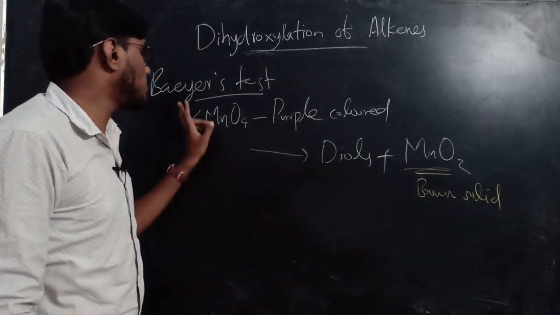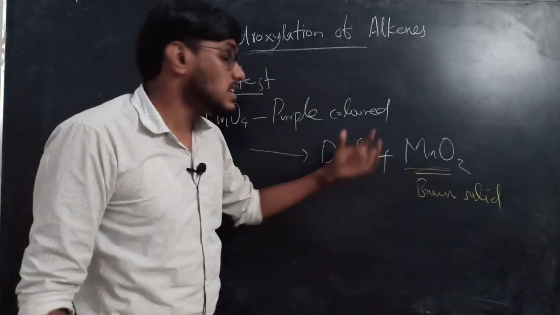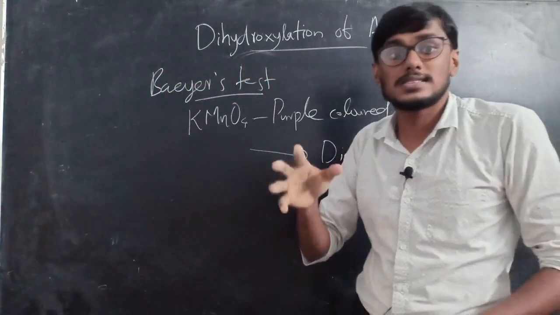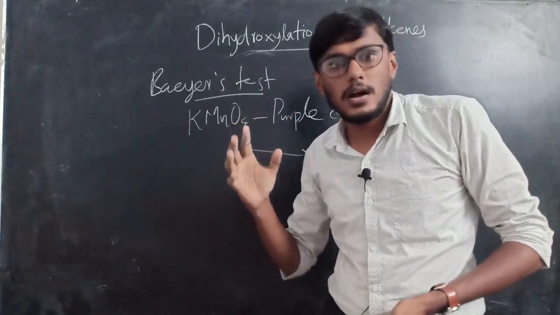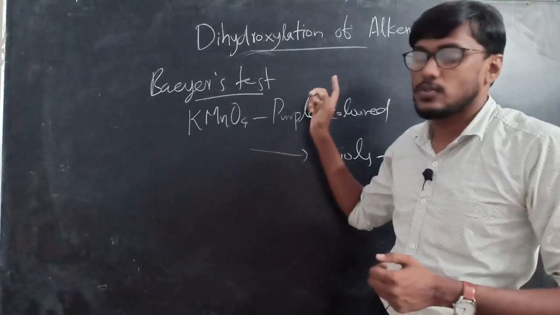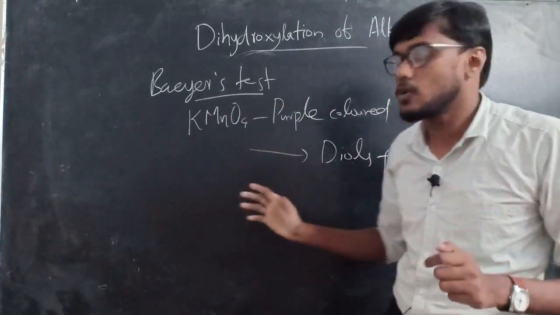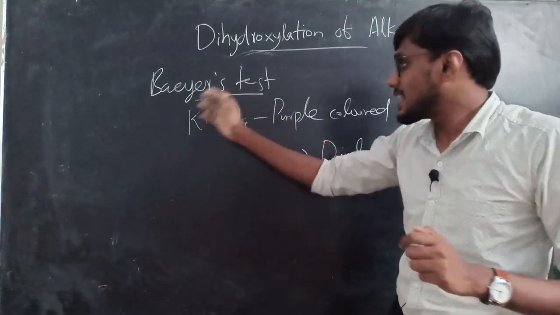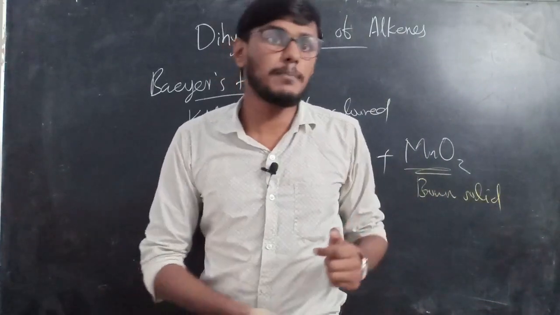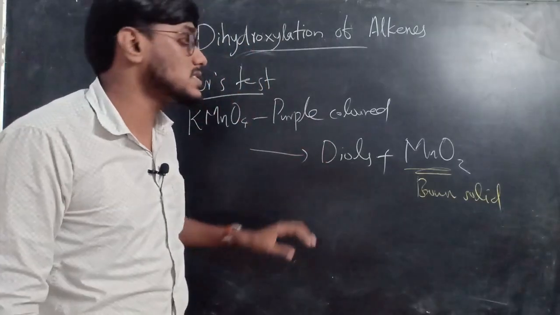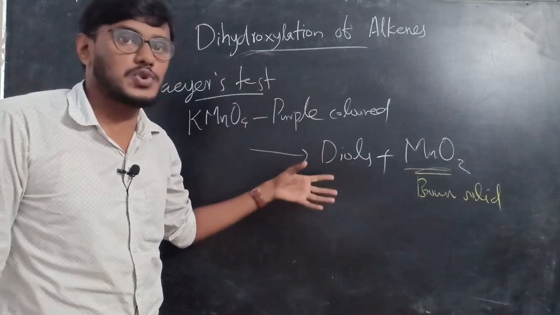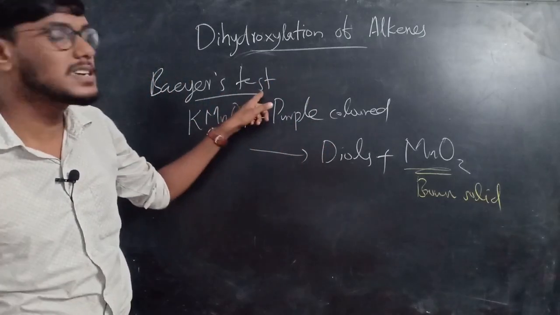So the purple color of this KMnO4 disappears and we can infer that there is a double bond or triple bond present. So it's a common laboratory test for detection of double bonds or triple bonds in a compound, that is adding dilute KMnO4 to the compound. If the purple color disappears, it shows the presence of double or triple bonds or unsaturation in a compound. That is called Baeyer's test.